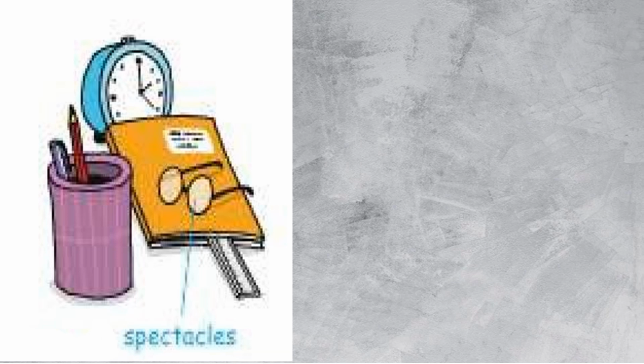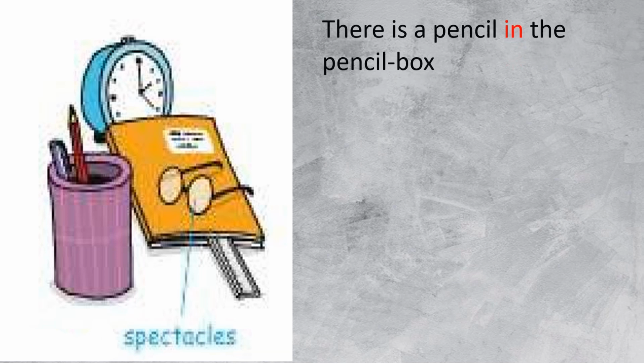Students, we have another picture in our textbook. Look at this picture. What do you see in this picture? A clock, book, spectacles, ruler, pencil box and pencil. So students, let's start to make sentences. There is a pencil in the pencil box.